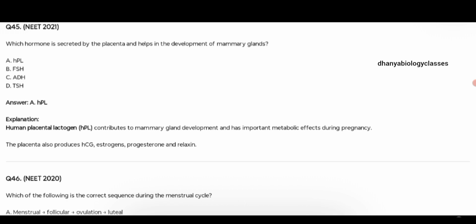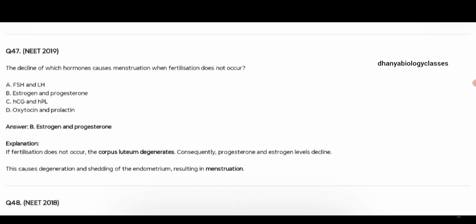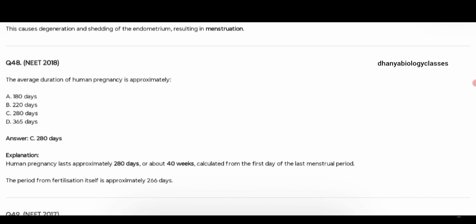That is HPL. Which of the following is the correct sequence during the menstrual cycle? That is menstrual, then follicular, ovulation and luteal. The decline of which hormones causes menstruation when fertilization does not occur? That is estrogen and progesterone. The average duration of human pregnancy is about 280 days.